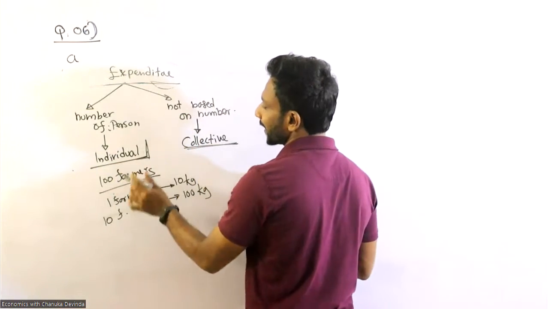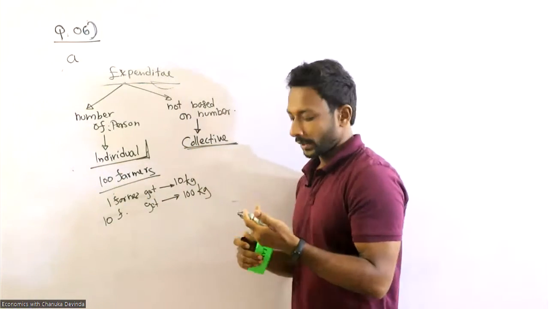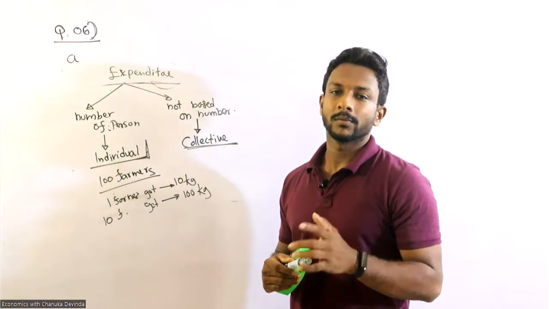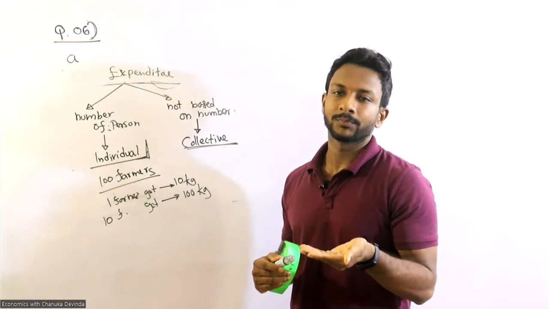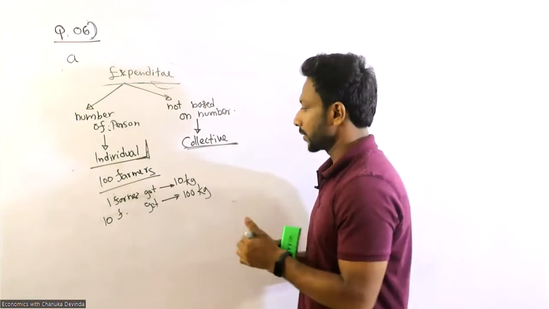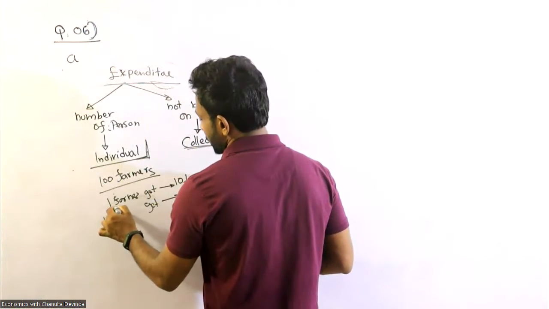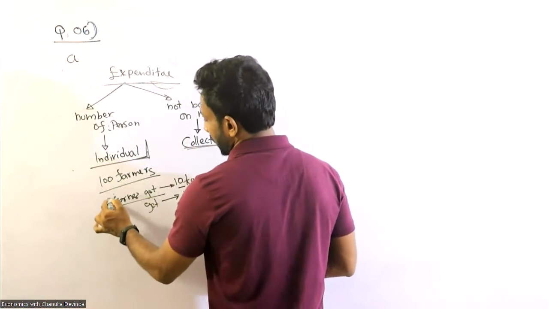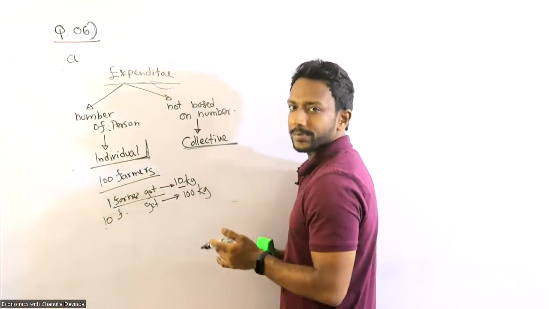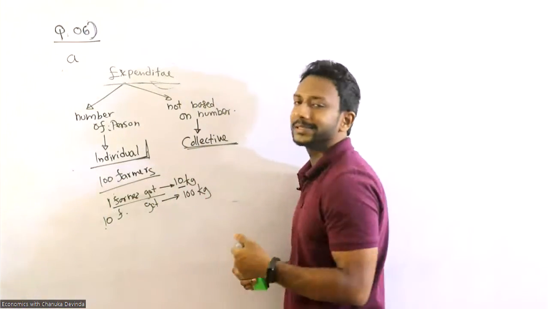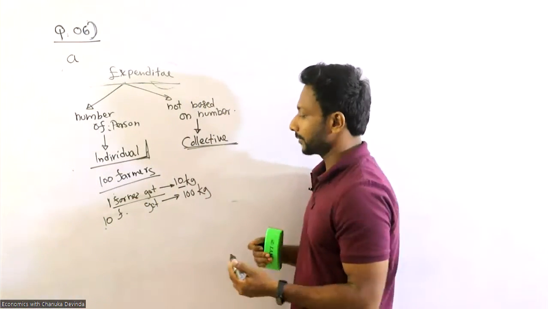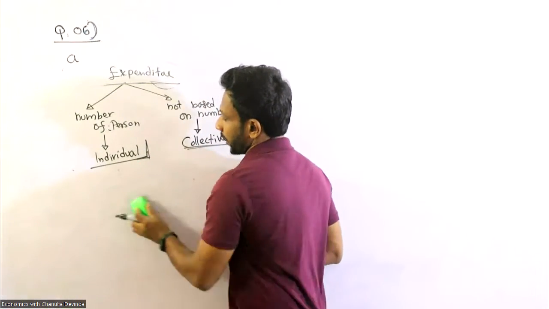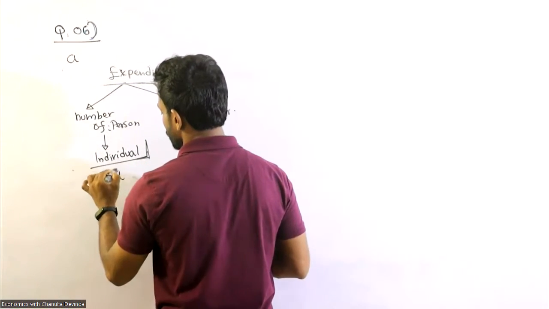So first one, fertilizer, it is based on the number of heads, that is farmers. Head means the number of farmers. If one farmer gets 10 kilograms, it means 10 farmers get 100 kilograms. So the first one, A, is individual here.